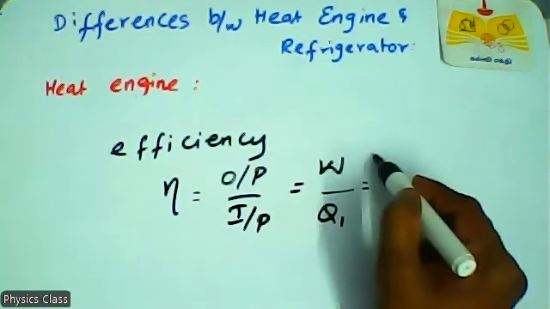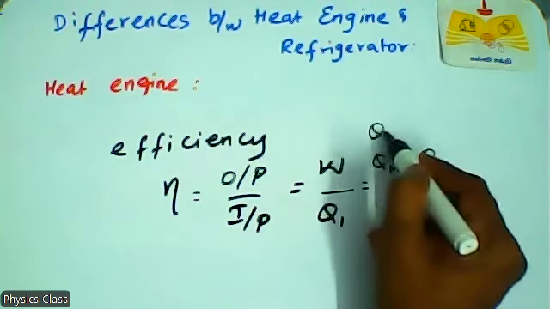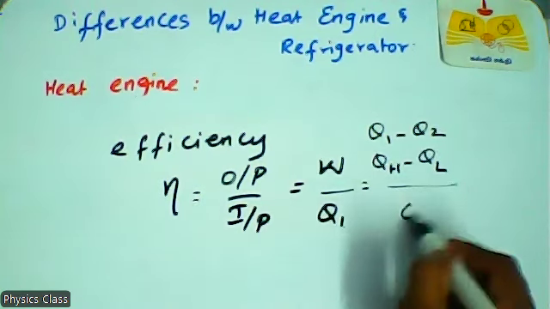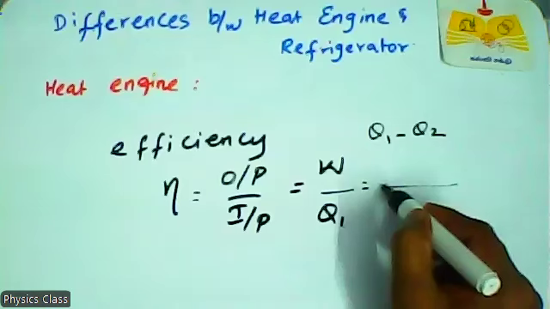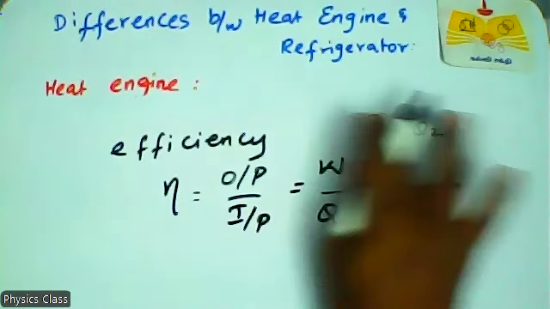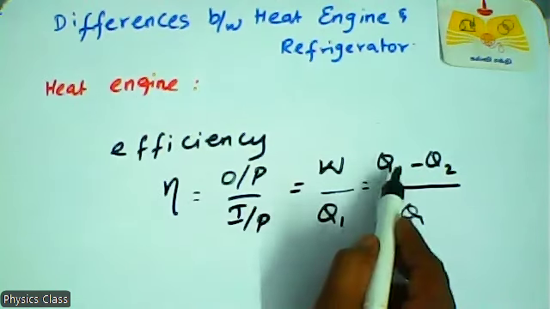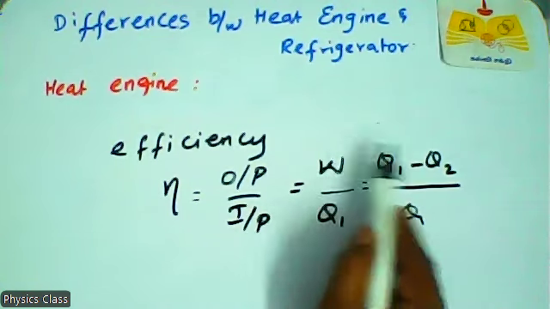W equals QH minus QL, or Q1 minus Q2. We will use Q1 and Q2. Because heat is supplied, work is done, and some amount of heat is ejected.